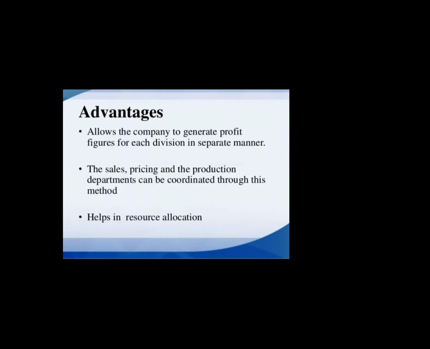And resource allocation can be made in a proper manner. It's not a 1 or 2 year record. When they adopt the transfer pricing method, they keep track of the last 5 years and 10 years of records also, with situational changes, with changing market conditions, with technical advances or upgradation.